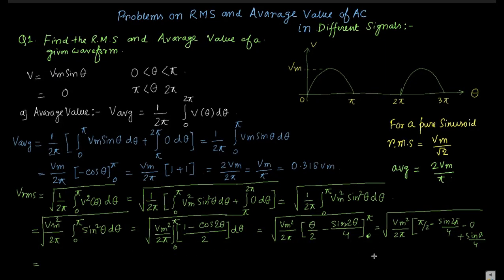If you solve this, you get 0.5 Vm. So the VRMS of this equivalent sinusoid is 0.5 Vm and V average is 0.318 Vm.